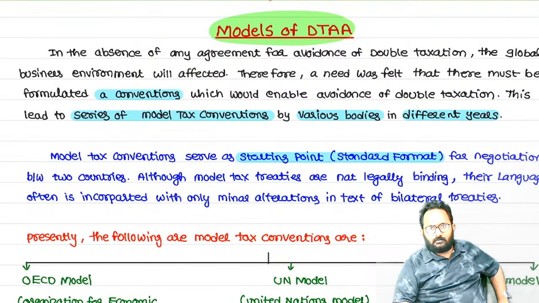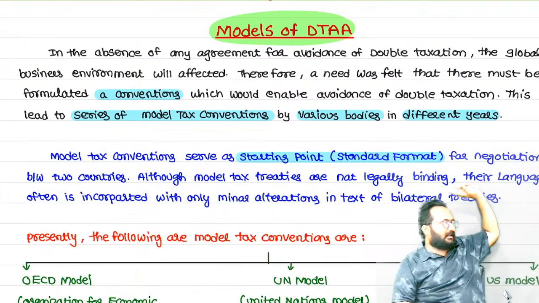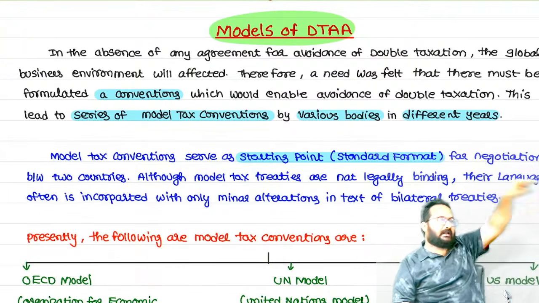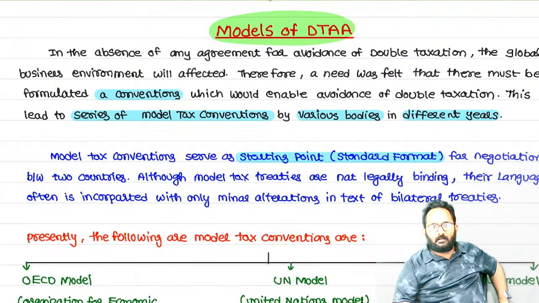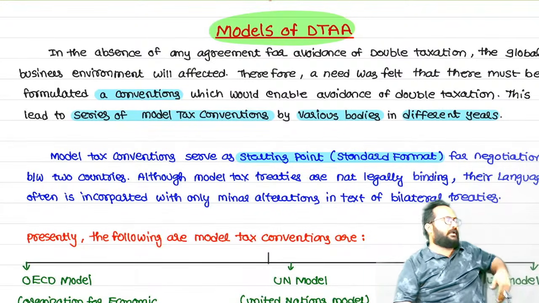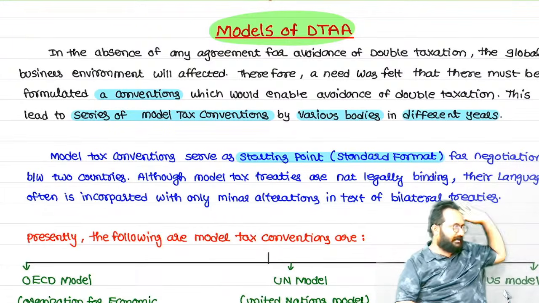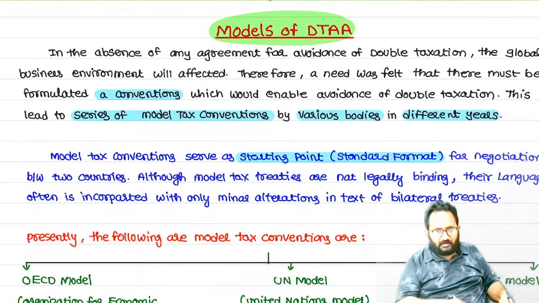You are a resident in India, but you are doing business or anything in Australia. Like that, in any country our residents are there. Now tell me, automatically in their hands double taxation will arise or not? In order to remove the double taxation, what does the Indian government need to do? We have to enter into agreements with all the countries. That is the only need.